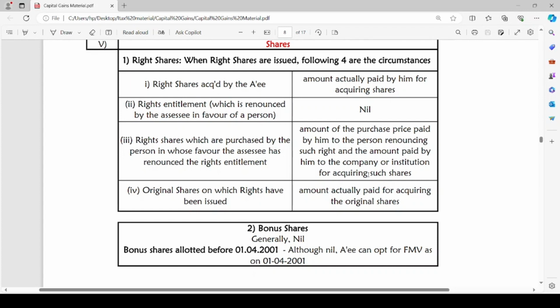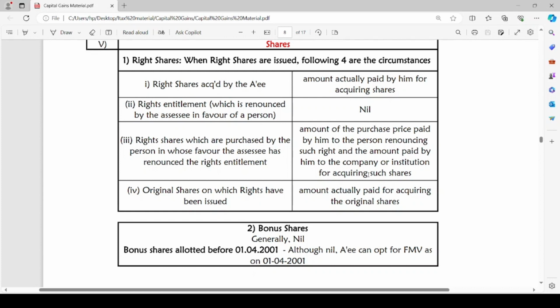In such a case, since the right shares are not acquired by the assessee, there will be no acquisition, hence no cost of acquisition. The COA will be nil. The third circumstance is right shares which are purchased by the person in whose favor the assessee has renounced the rights entitlement. In the second circumstance, we have seen that the assessee is transferring such rights entitlement to another person. He is renouncing the right. He is not acquiring such assets.